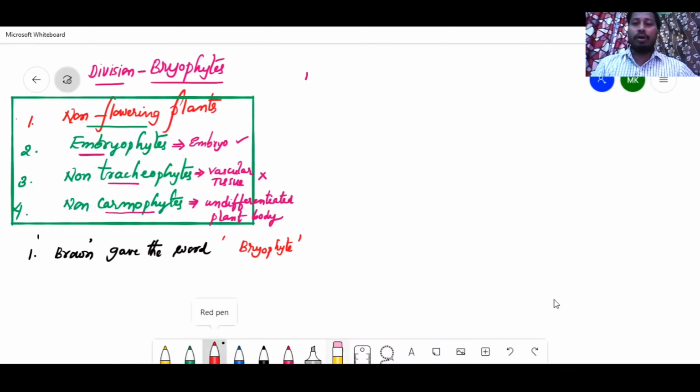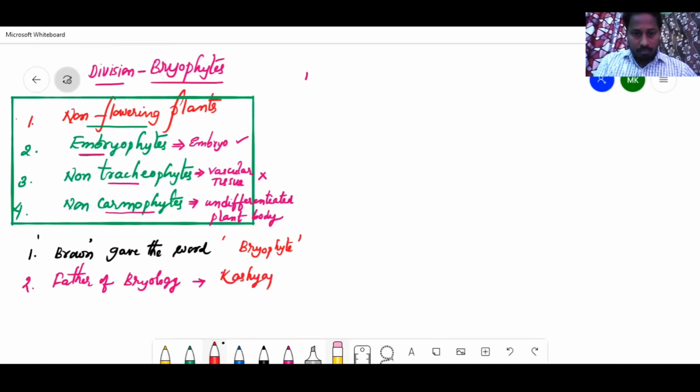The study of bryophytes is called bryology. The father of bryology is the Indian scientist Sivaram Kashyap. So remember Sivaram Kashyap, father of bryology, and Robert Brown gave the word bryophyte.